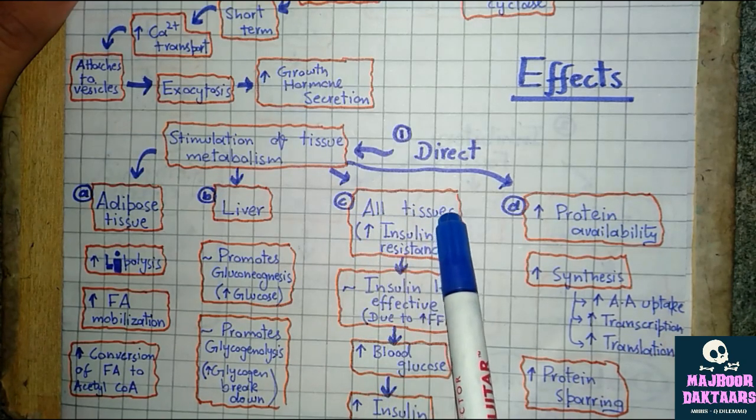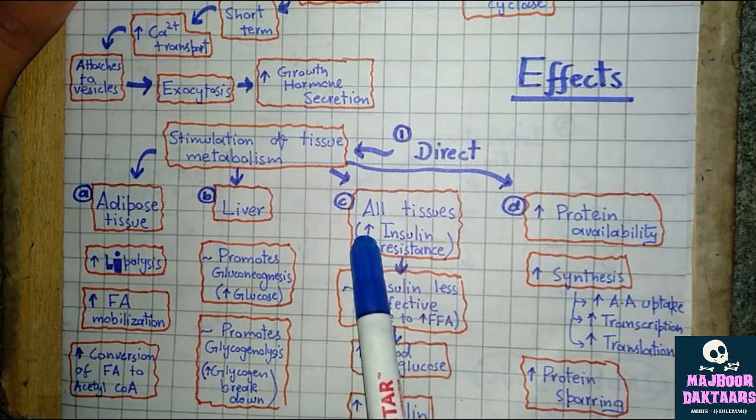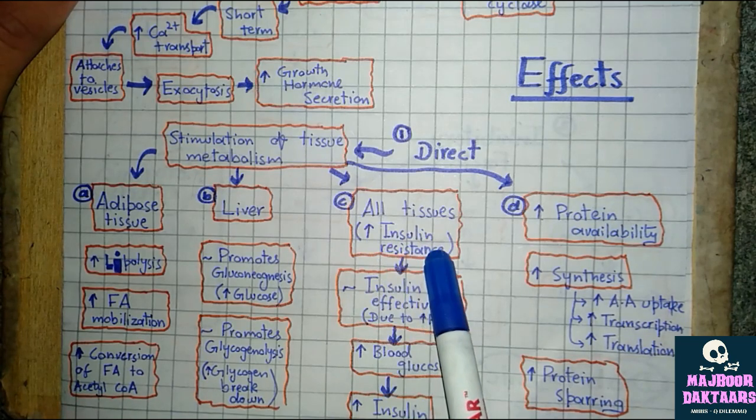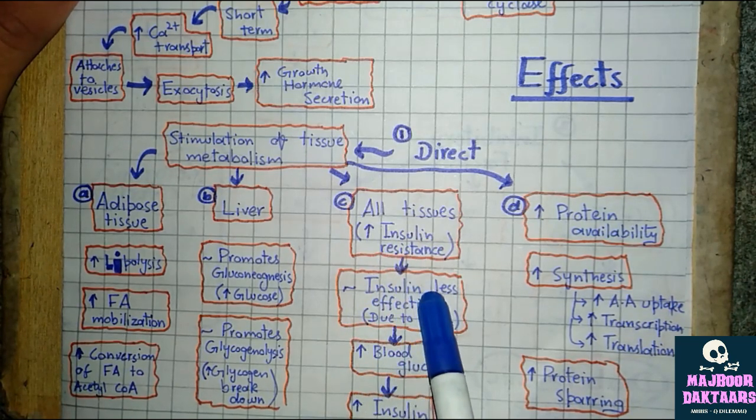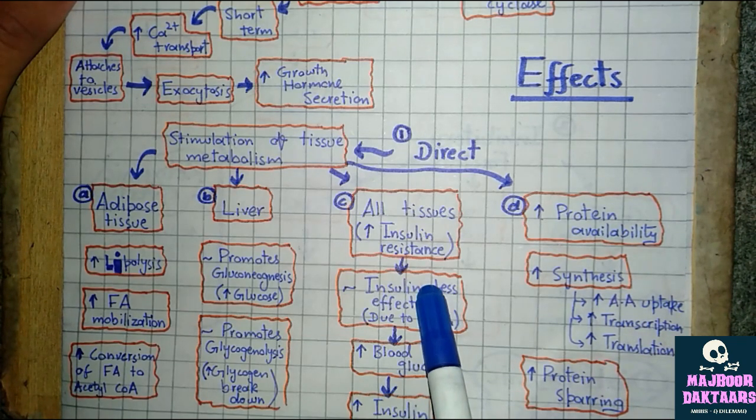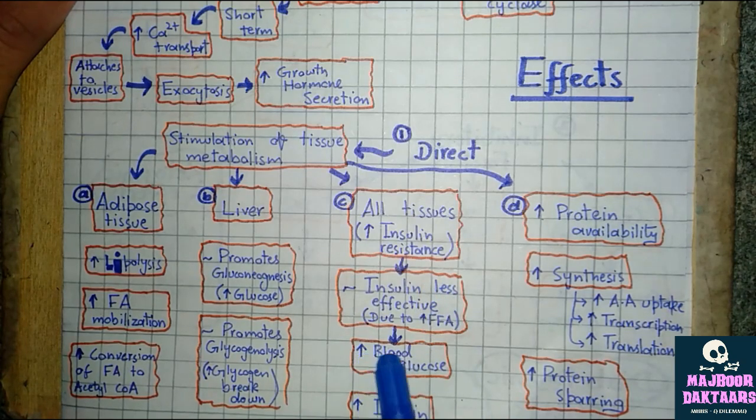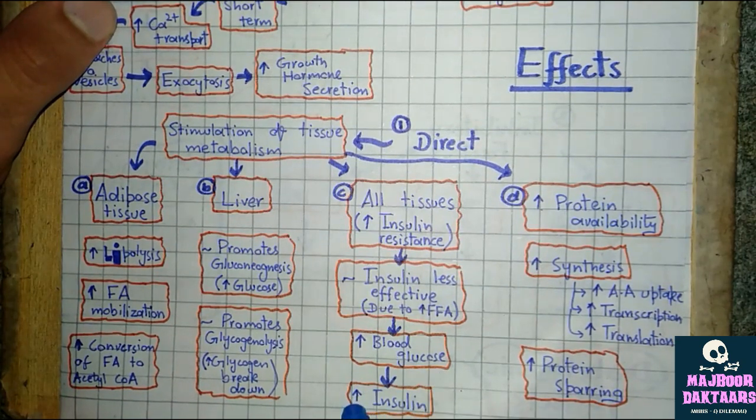In all the tissues of the body, the growth hormone causes a typical insulin resistance. That is, insulin becomes less effective, and the reason for this is the increased free fatty acid which covers up the insulin receptor on the cell. This causes increased blood glucose, which as a positive feedback causes the beta cells of the pancreas to produce more insulin, and further causes the overactivation of the beta cell and increased blood glucose level.